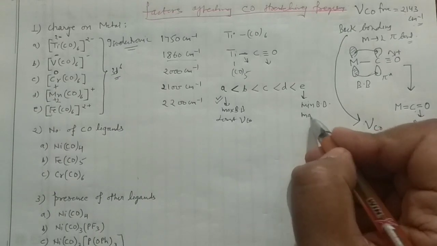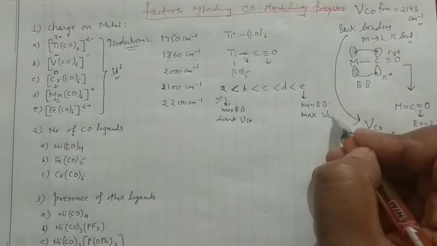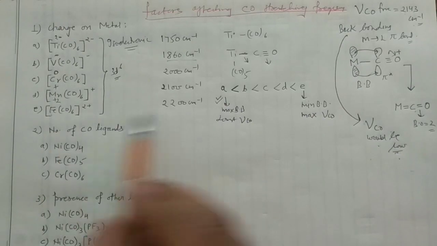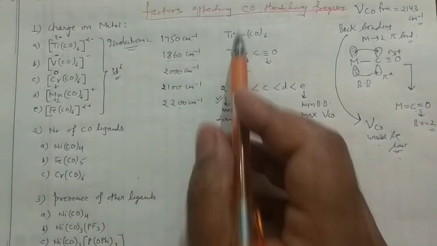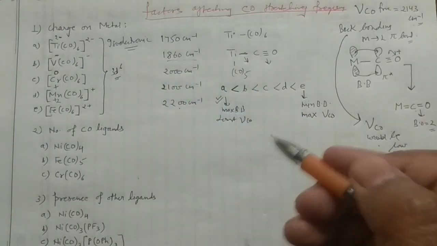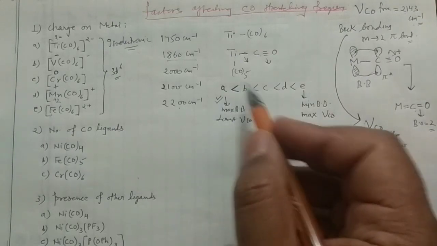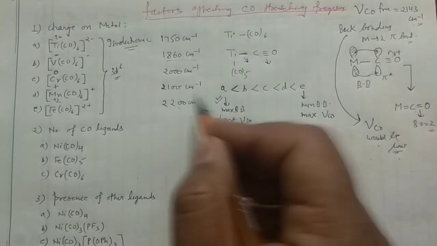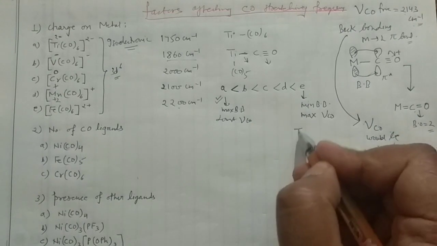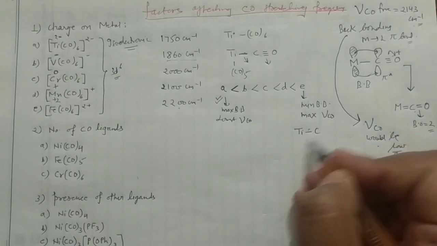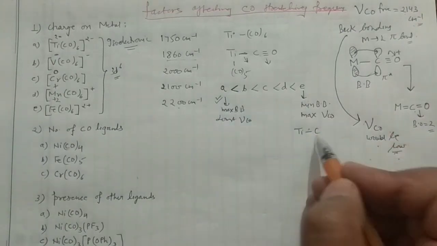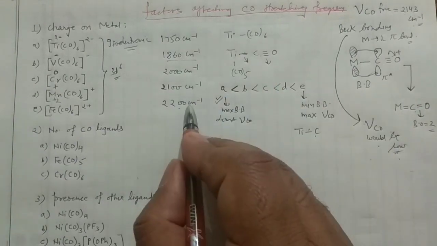Back bonding means the highest or maximum nu CO. So you are having the maximum value for this one. But if they ask the stretching frequency of the metal and carbon, titanium and this carbon, then the order would be reversed.